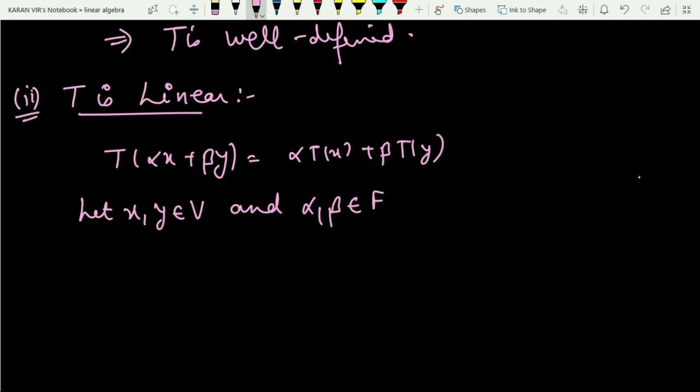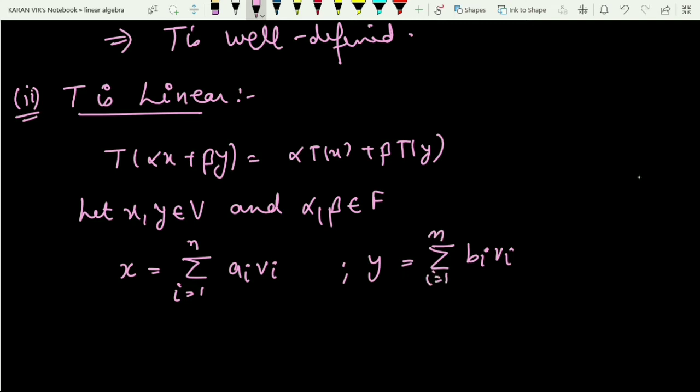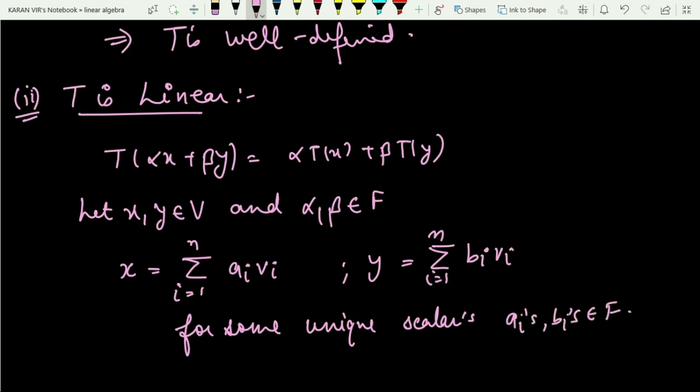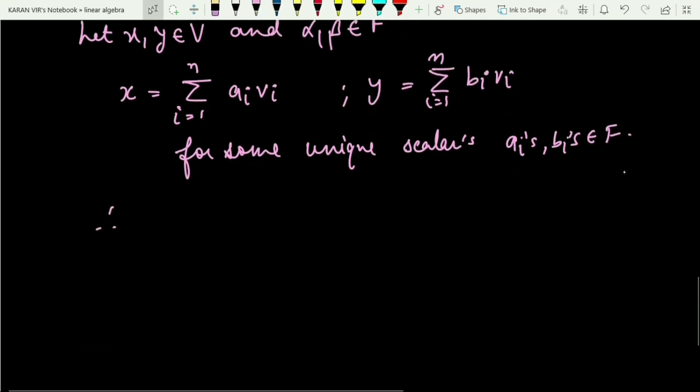Since x is coming from V and y is also coming from V, I can represent x as a linear combination, summation i varying from 1 to n of a_i v_i, for some unique scalars coming from F, and y can also be represented as the linear combination summation b_i v_i, i varying from 1 to n, for some unique scalars a_i's and b_i's coming from the field F. Now, what will be T of x?